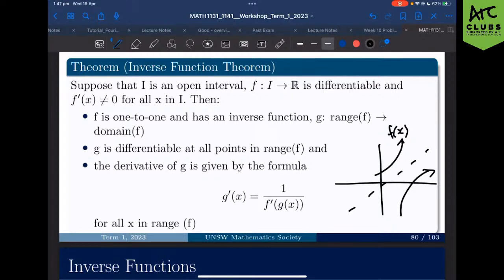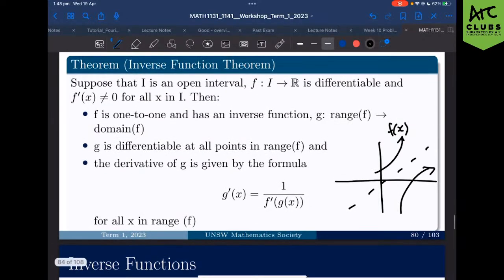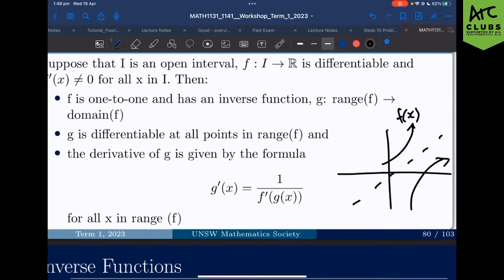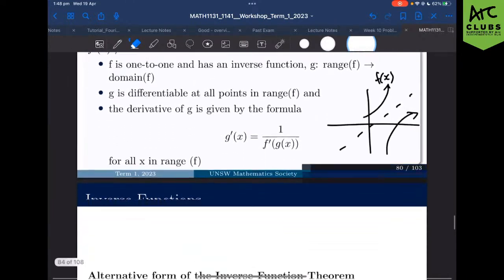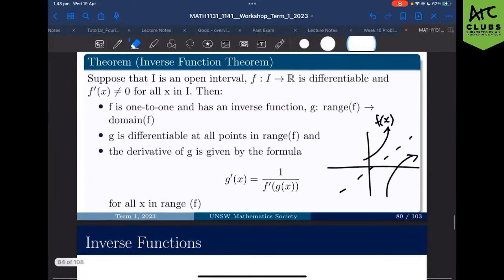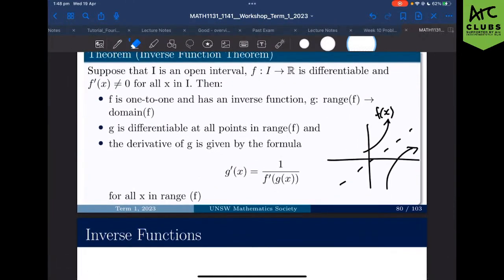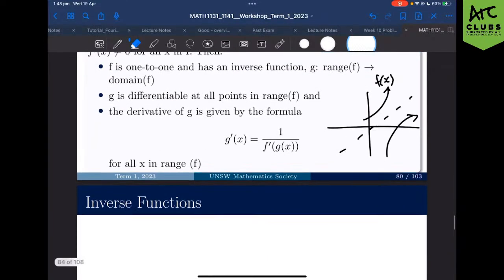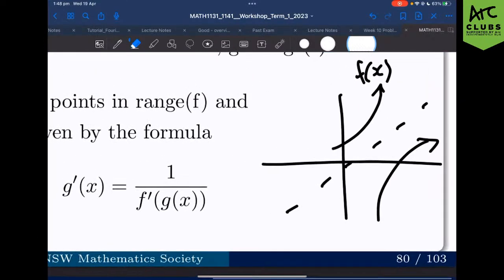So the biggest thing that I wanted to talk about is this bottom condition. The derivative of g is given by this formula, right? And again, this formula, I think, is fairly intuitive, but we'll again explain it through a graph just so we can see it visually, right? So working with this graph, oh, it's very small.